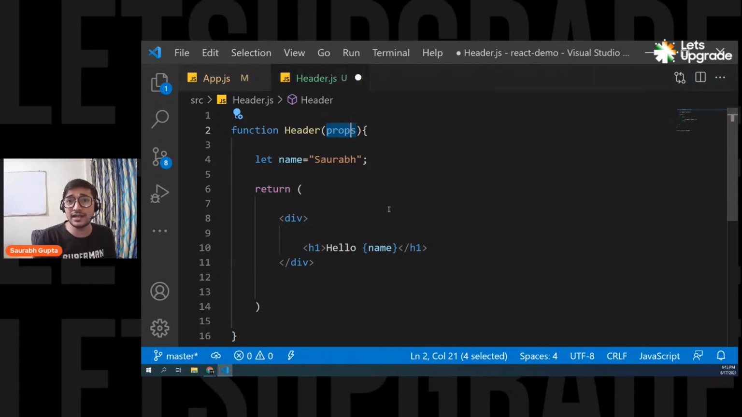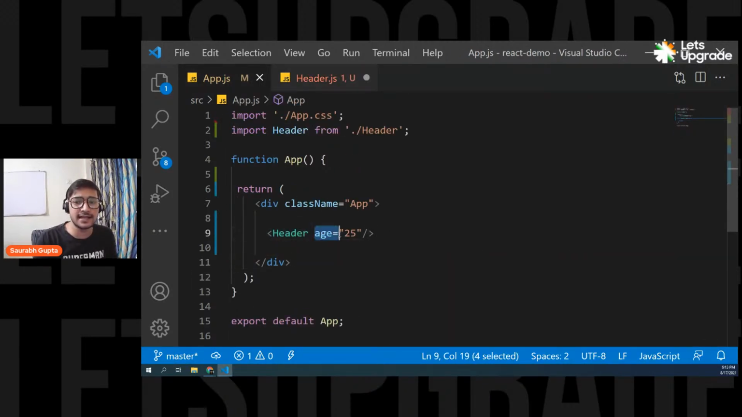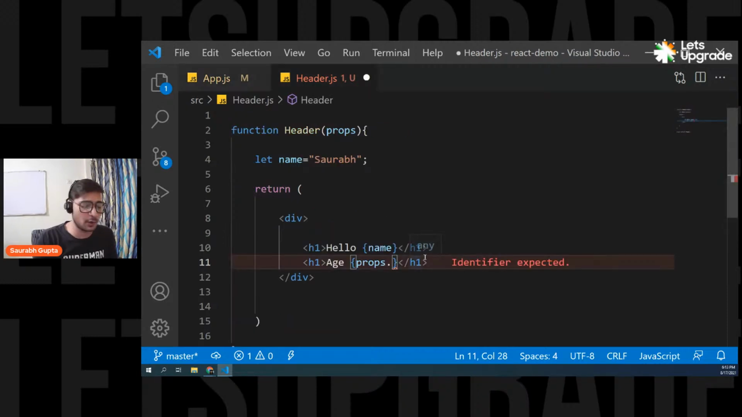So let's see, can I use age here? Yes, definitely. Let's create one more h1 and let's say age. Now here, if I want to access age, I'm simply going to do props dot whatever the property name was. In this case, it is age. So I simply write props dot age, because it will come in props.